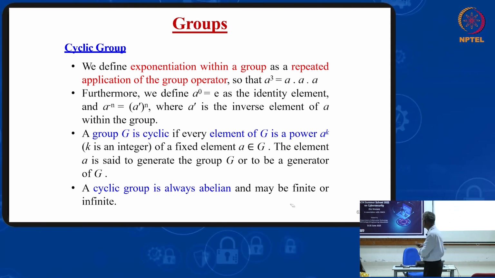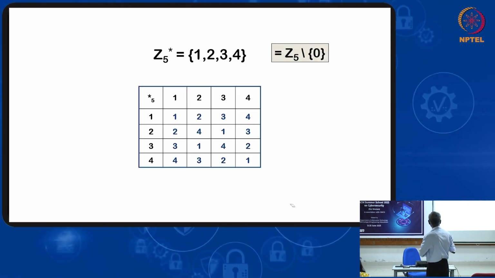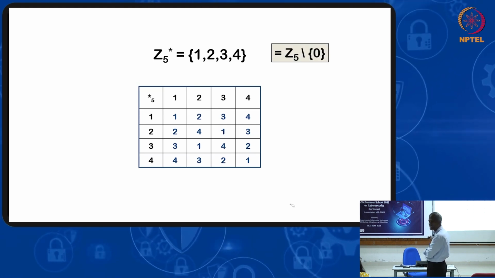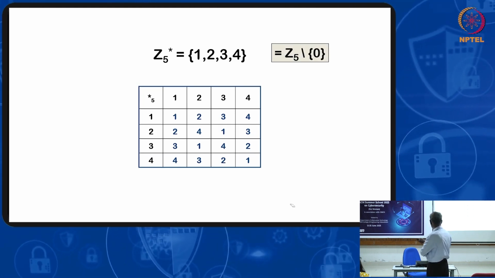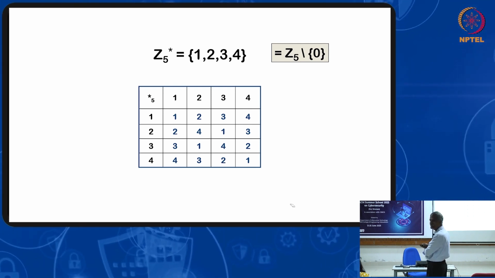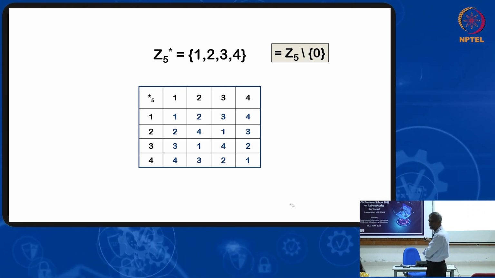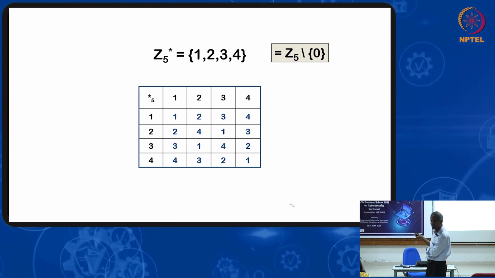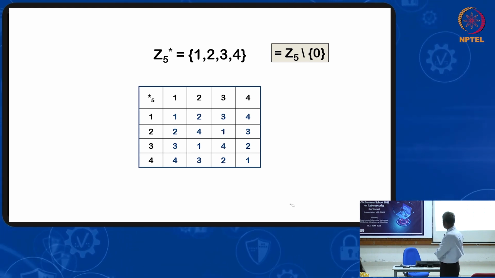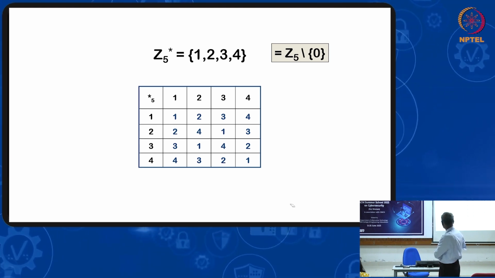Two questions are there. This is an example of a group for multiplication. Multiplication modulo 5. I did not take 0. From where have I started? 1. Take 4 and 4.